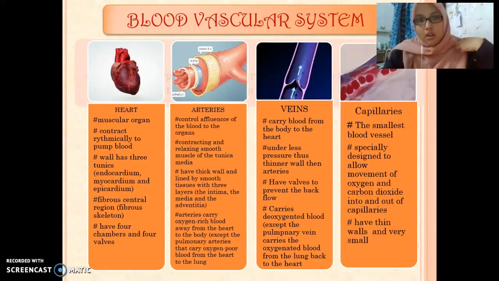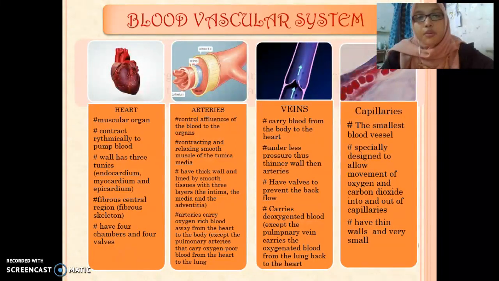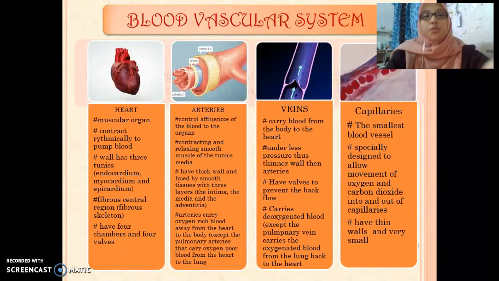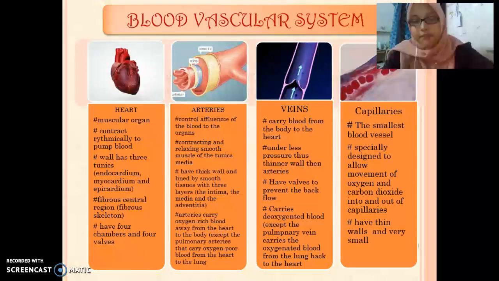And next is the vein, which carries blood from the body to the heart. It carries blood under less pressure, so it has a thinner wall compared to the arteries, and it has valves in order to prevent backflow, since it carries blood at low pressure and in slow motion. It carries deoxygenated blood from the body to the heart, except for the pulmonary veins, which carry oxygenated blood from the lungs to the heart.